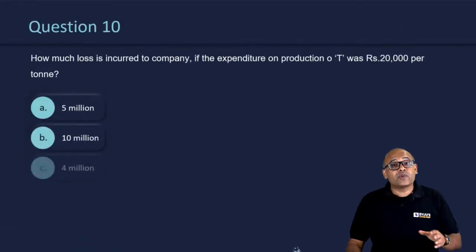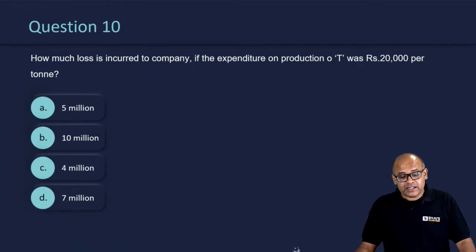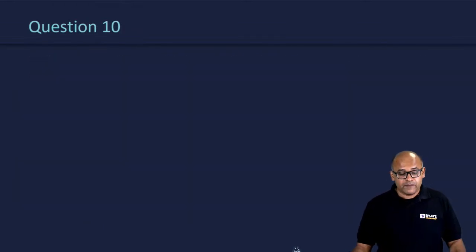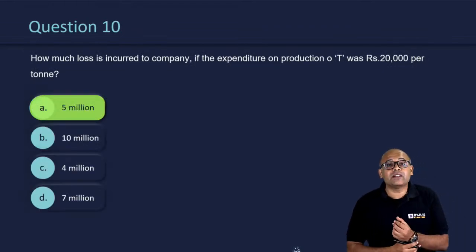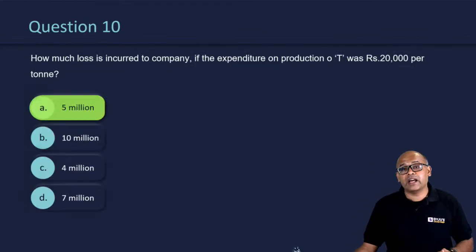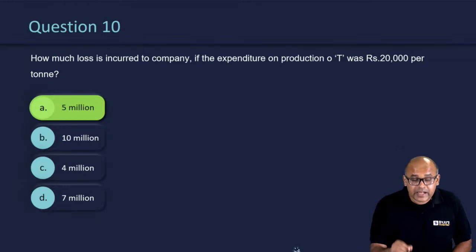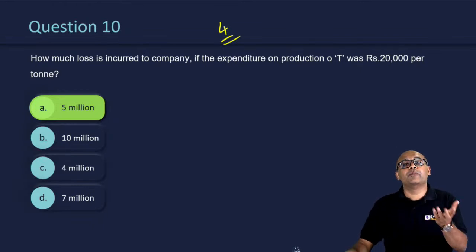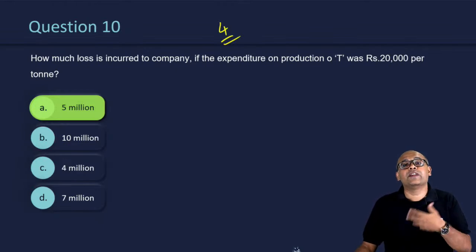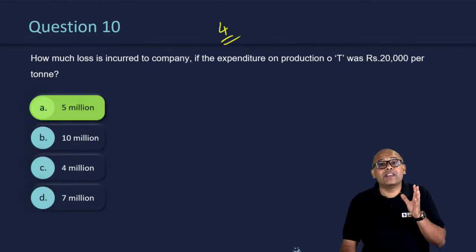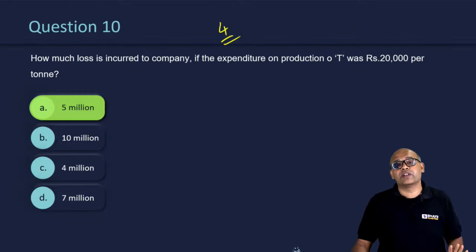Right, the next question, the last question in this particular set, how much loss is incurred to a company if the expenditure of production of tea? So the answer was option A, 5 million is your answer for this particular question. Alright, so this set could have been done. This is not a difficult question. 10th question. So in this set, 4 questions you could have done, 1 question you could have left and moved on. In the previous set you could have done 3 questions, 2 you could have left and moved on. So in these 2 sets you could have easily done around 7 to 8 questions.